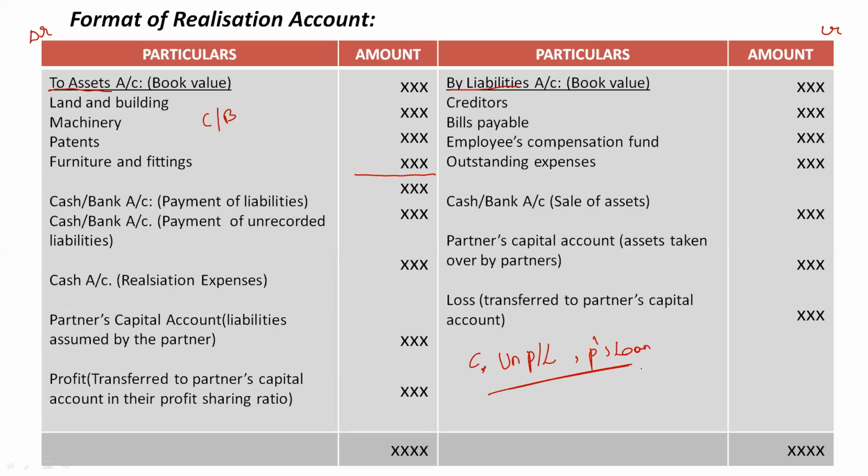Okay, other than these 3 things, all the liabilities' book value should also be mentioned here. Clear? Now if a partner's loan is given, then we have to exclude it. If a third party's loan is given, then we have to take it here.